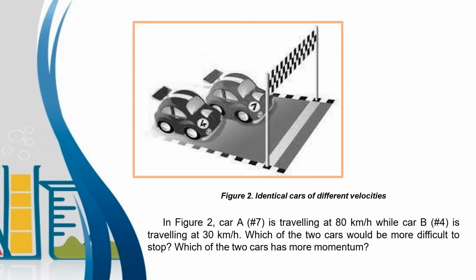Figure 2. Identical cars of different velocities. In Figure 2, Car A, or the car number 7, is traveling at 80 km per hour while car B, the car number 4, is traveling at 30 km per hour. Which of the two cars would be more difficult to stop? Which of the two cars has more momentum?